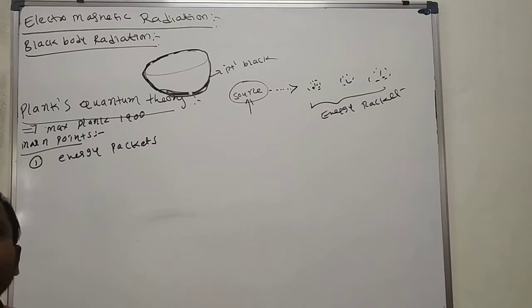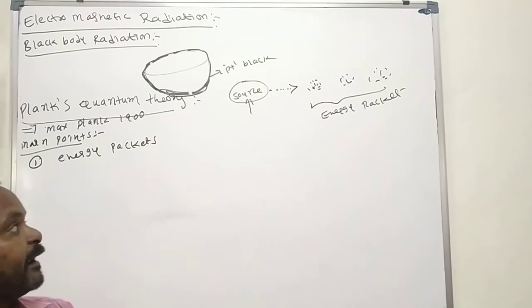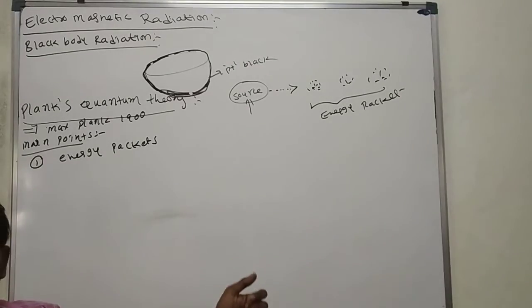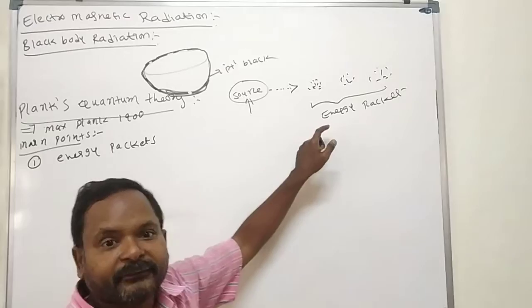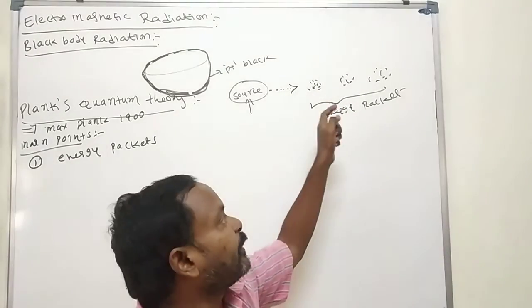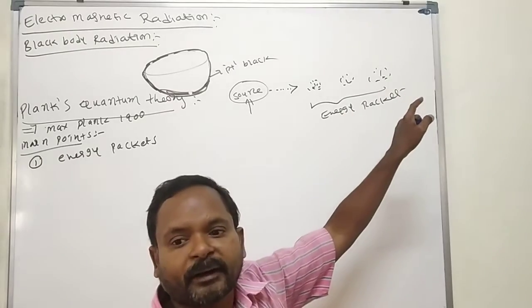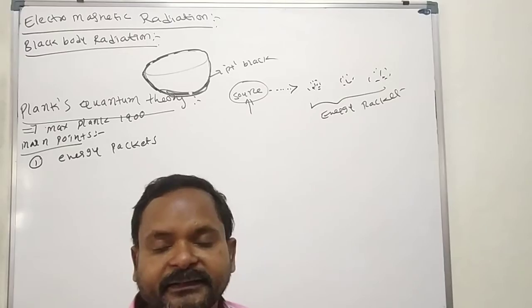A chocolate packet means a group of chocolates, a biscuit packet means a group of biscuits. Here, an energy packet means a group of energy particles. It is not released as an individual energy particle; the radiation evolves in the form of a group of particles.